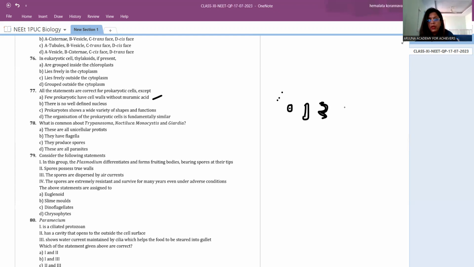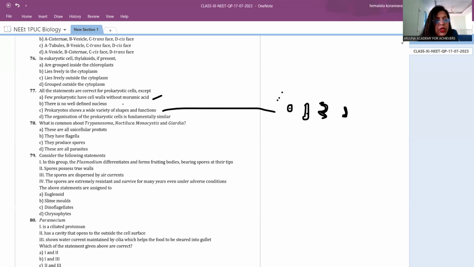Then vibrios are comma-shaped. So these are all types of bacteria. This is the answer for the different shapes, right? A variety of shapes. And blue-green algae, you already know, have a filament shape. Therefore, prokaryotes show a wide variety of shapes is correct.